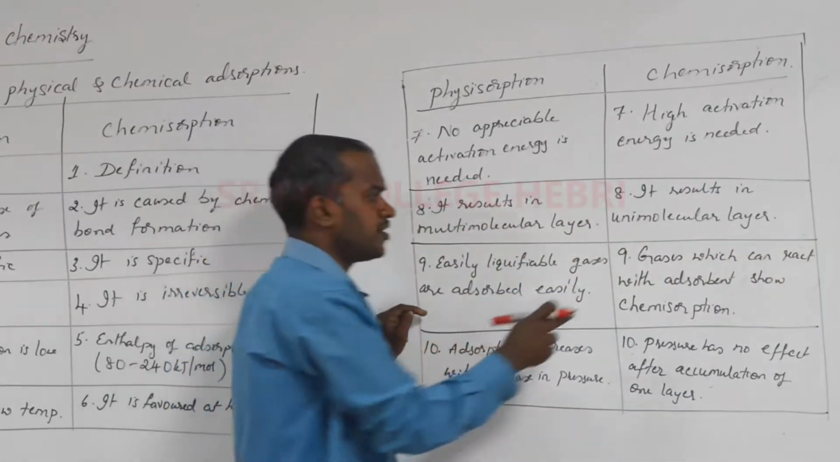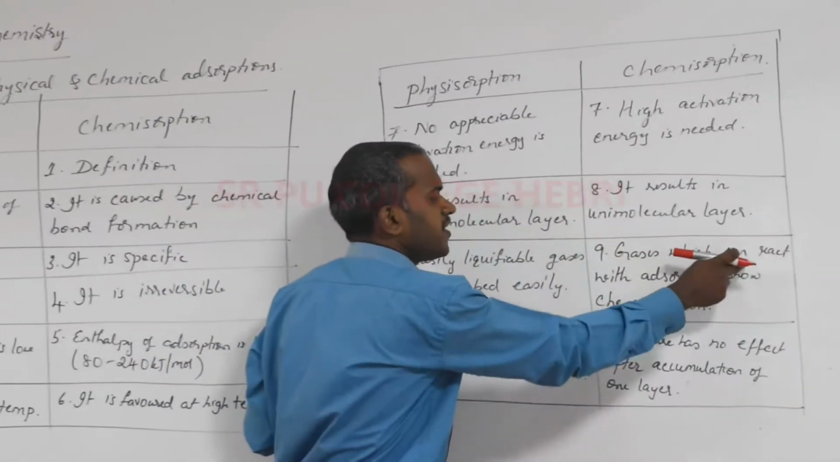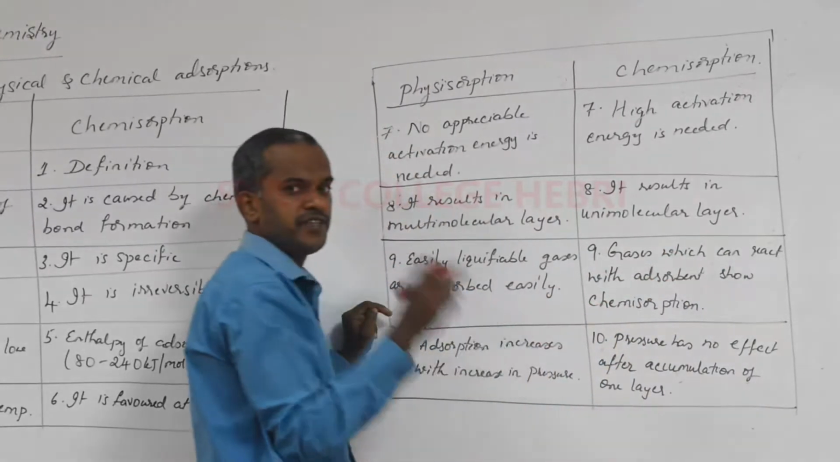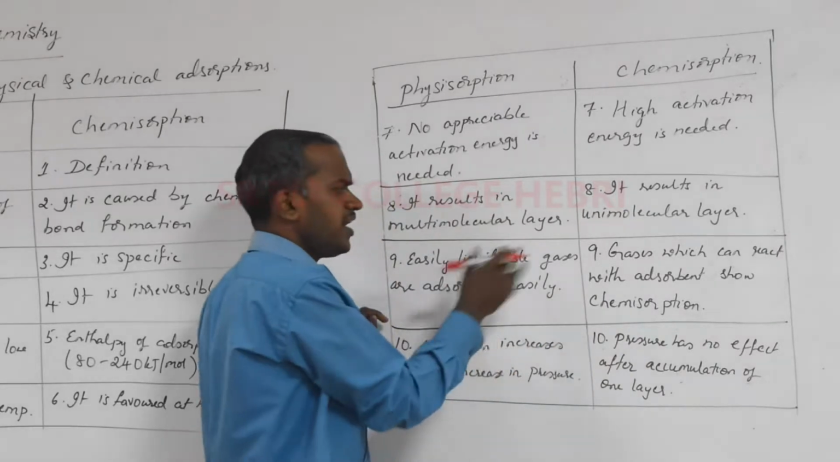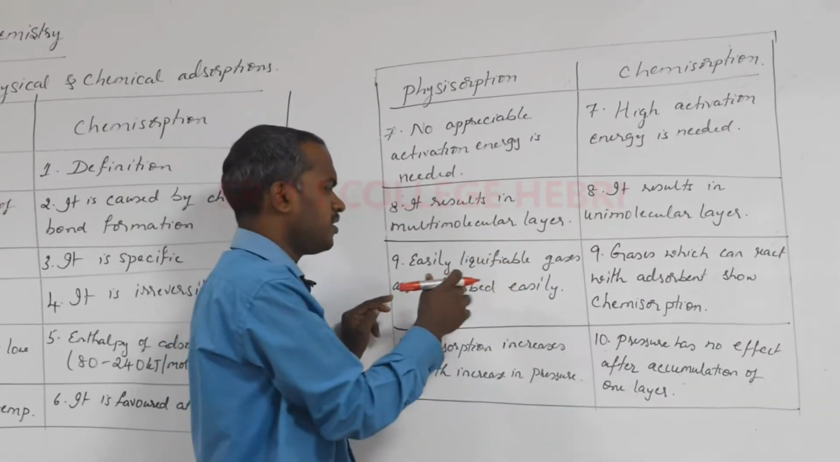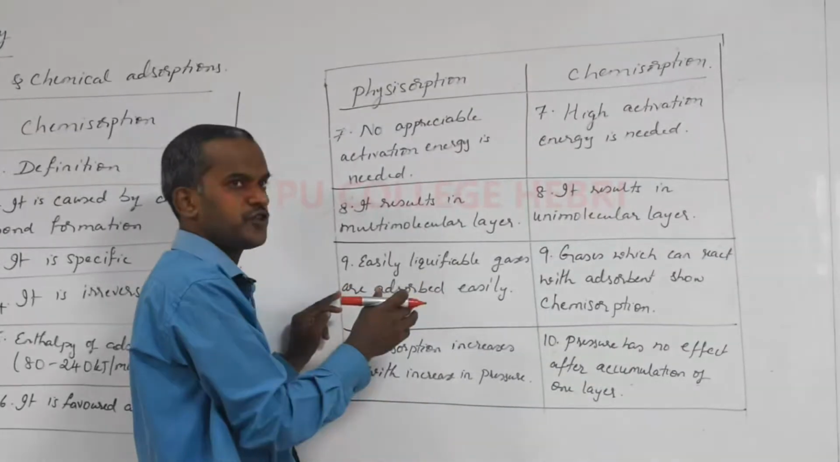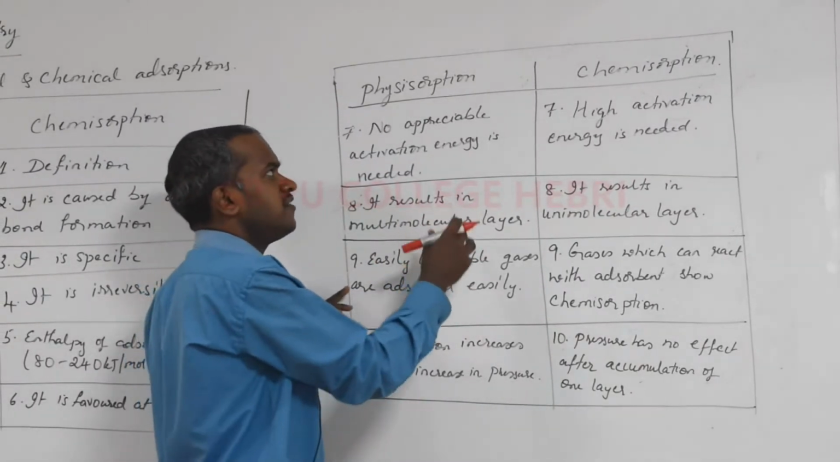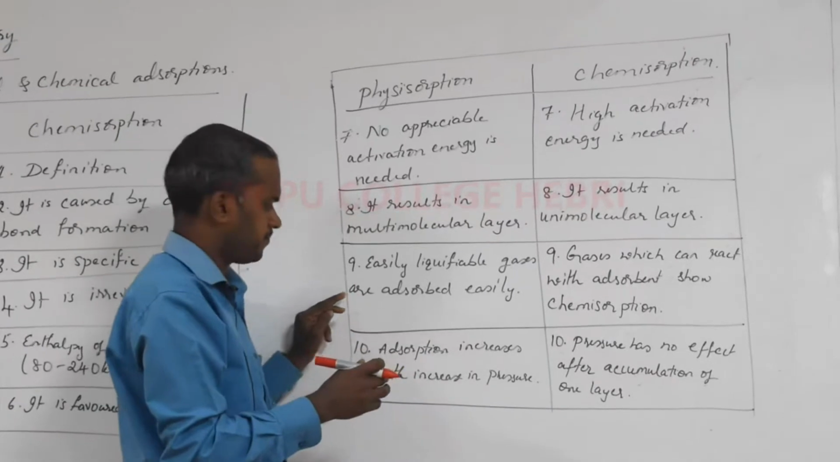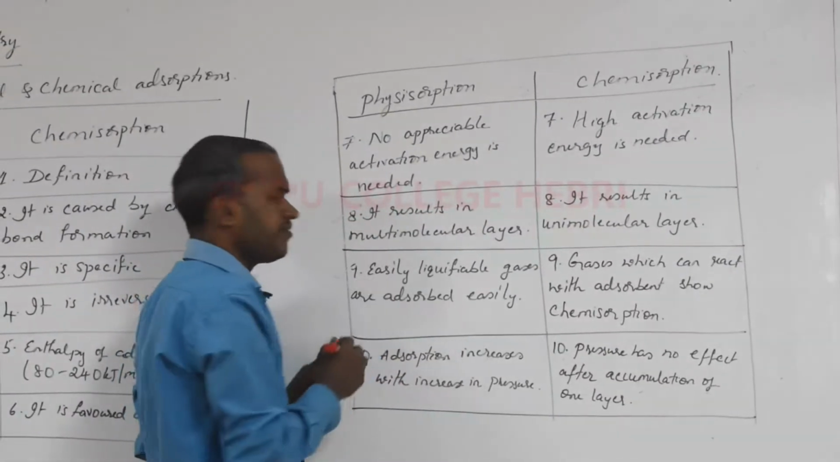Whereas in case of chemisorption, we know there should be a strong chemical bond. So gases which can react with the adsorbent, meaning they form a chemical bond, can show chemisorption. So we can't expect chemisorption with any gas, or any gas undergoing physisorption is not possible. The nature of the gas is a factor deciding physisorption and chemisorption. Okay, so that was the 9th difference.